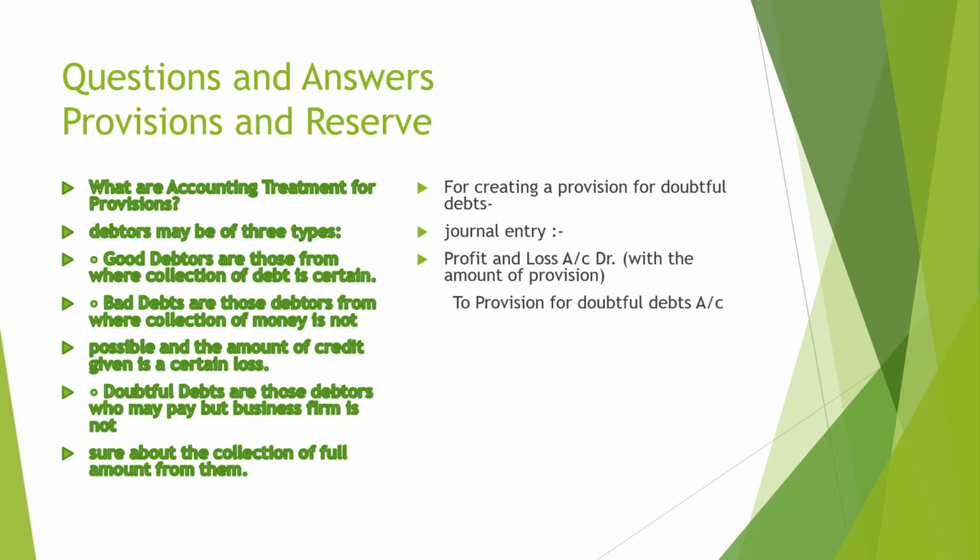This is the other treatment, when the provision is created, like provision for taxation and provision for repairs and maintenance. Another very important part: what is the accounting treatment for provisions? Debtors may be of three types: good, bad and doubtful. Bad debts are those where the amount of credit given is a certain loss. Doubtful debts are those debtors who may pay, but the business firm is not sure about the collection of the full amount from them. For creating provisions, the journal entry is: profit and loss account debit to provision for doubtful debts account.